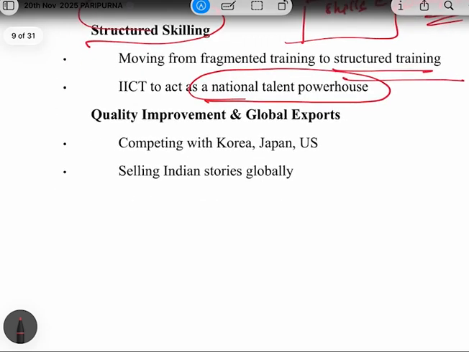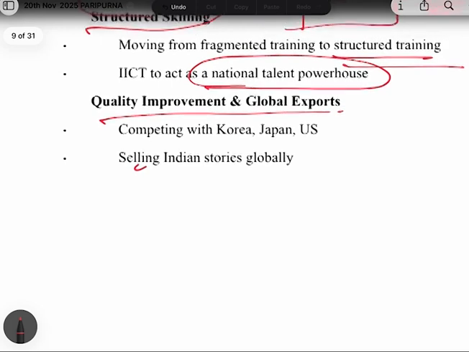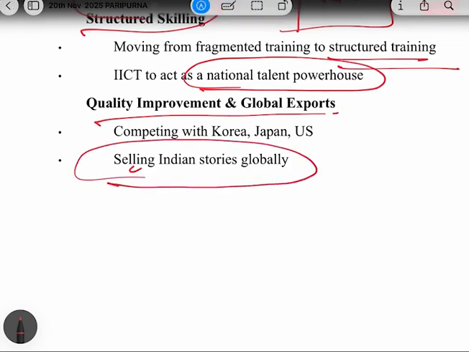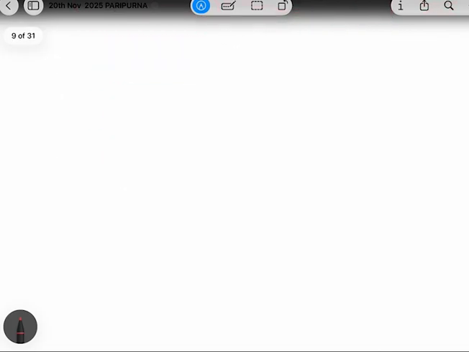Okay. Now, coming to the next point, that is quality improvement and global exports. The article says that India must create its own characters, its own stories, and India must sell those stories globally. In this way, India can compete with developed countries like Japan and the USA. So these are the recommendations in the article.